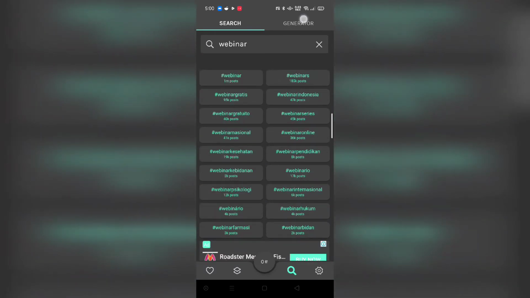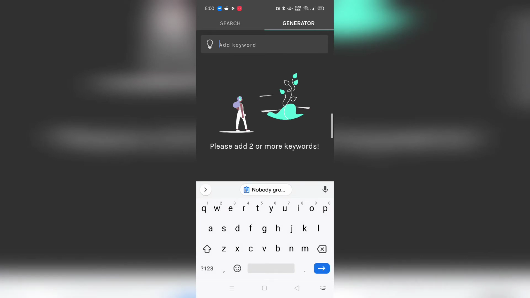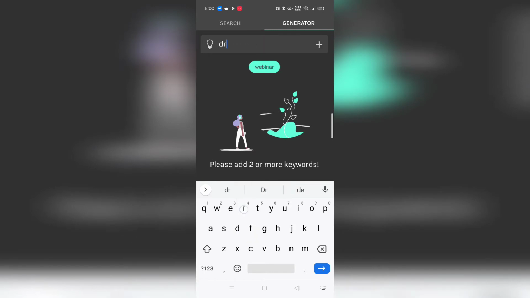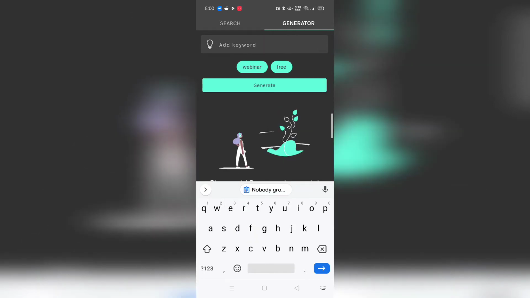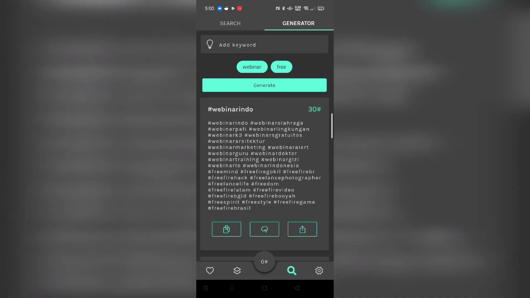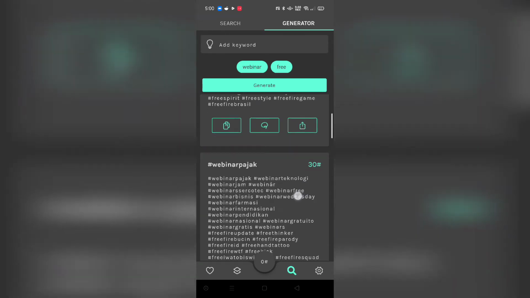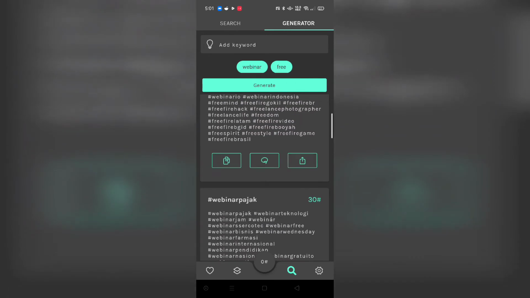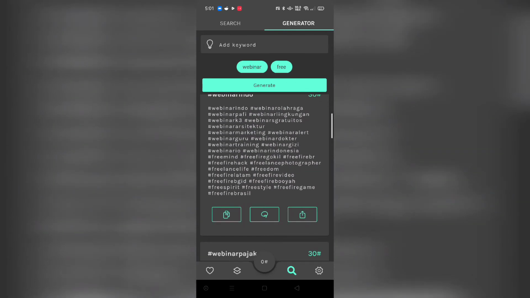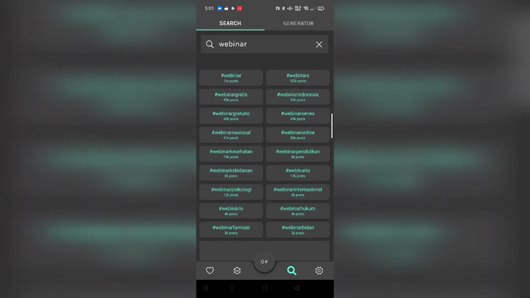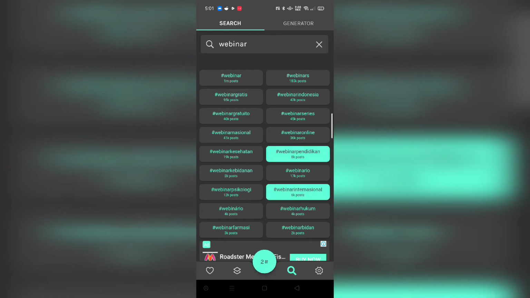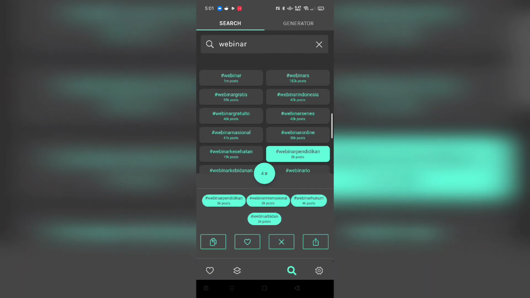Apart from that, I wanted to tell you about the hashtag generator. So let's say I type a few words like webinar, and then I type free, add it and then generate it. It's going to automatically generate these particular hashtags. But again, if you don't want all 30 to copy at the same time, you can go back to the search and just copy the ones which you want. For instance, if I want this 8k one, the 6k one, the 4k one and the 2k one, I just click on them, and it's already copied on the clipboard, it's maintained over here.